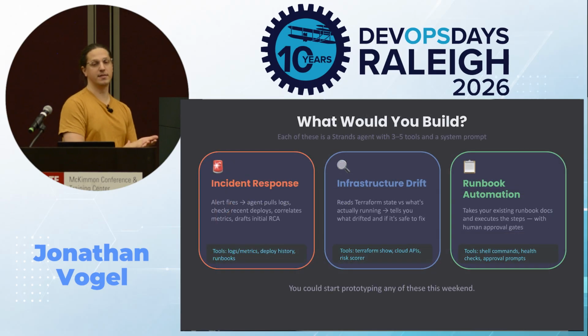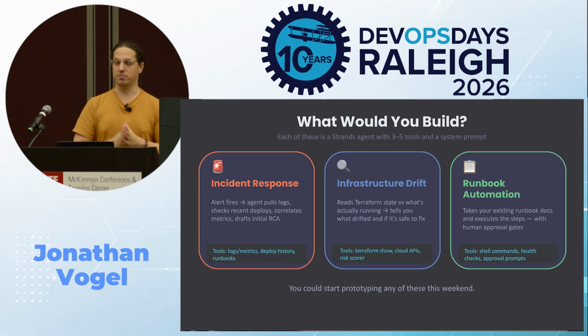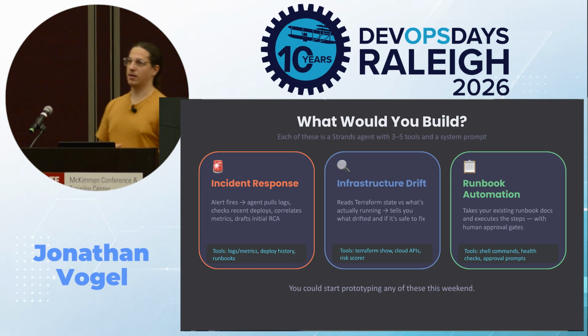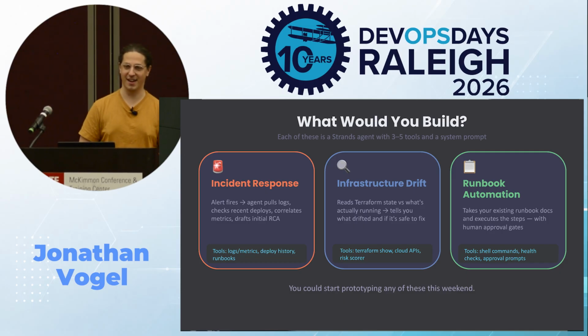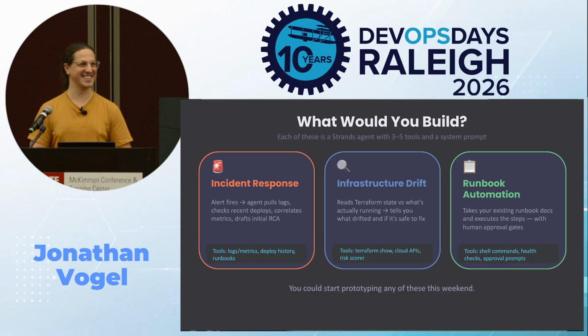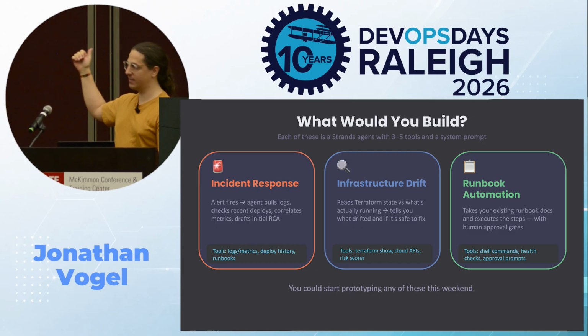So now that you've got a mental model, agent equals model plus tools plus prompt, what might you actually build with this? So I was talking to Nirmal at the speaker dinner, and he advised throwing up some use cases. So thank you for this one, Nirmal. These might be some cool use cases for y'all to think about in the DevOps space. Incident response.